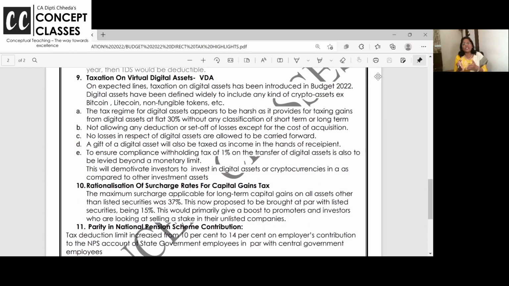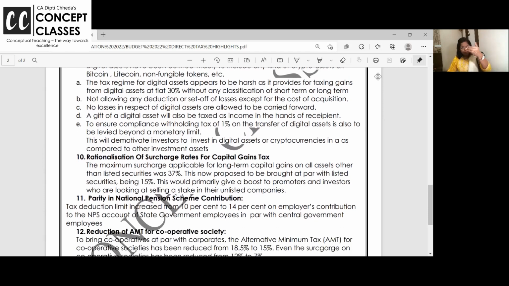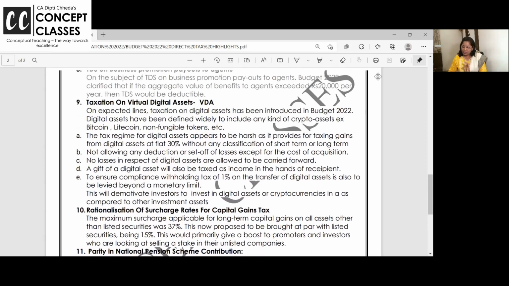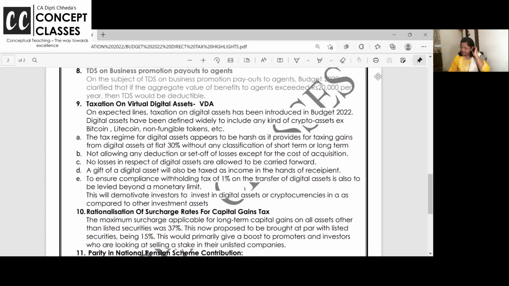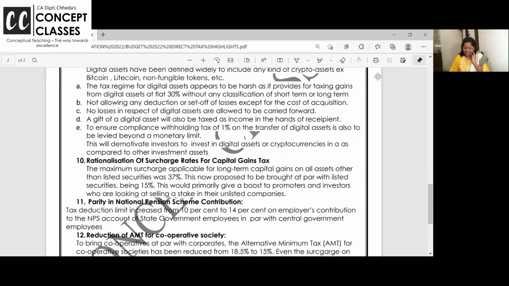Ma'am, I have a loss in shares. Can I set off? No. Right? And can you carry forward these losses? No. Gifting is also taxable. And beyond the limit, when I transfer, 1% TDS is to be deducted. When I transfer to you, you will pay me the sale consideration of the VDA, 1% TDS cut. Check. You want me to read word to word or all clear now? Right.